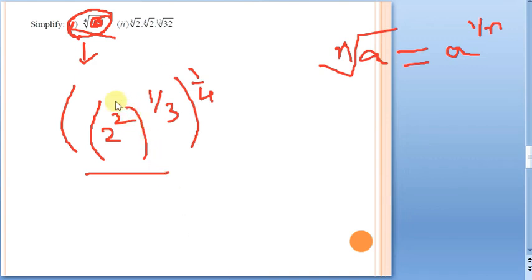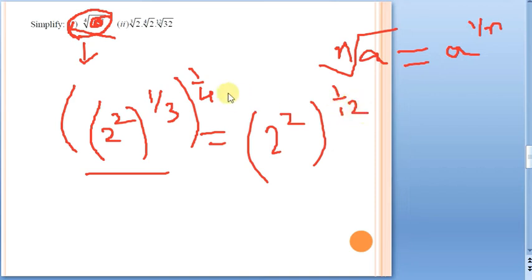Suppose we assume this as a power m whole power n. What is that? A power mn only. That means I can write it as 2 square power mn, that means 1 by 3 into 1 by 4, 1 by 12. Why 1 by 12? Because when we have two fractions and we have to multiply, numerator and denominator should be multiplied separately. This is 2 square whole power 1 by 12.